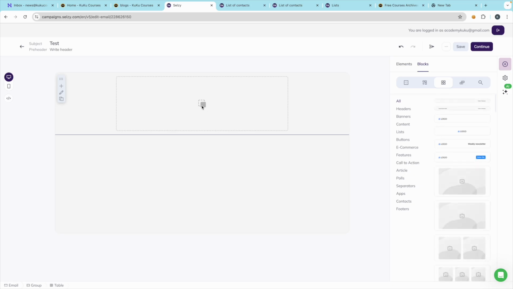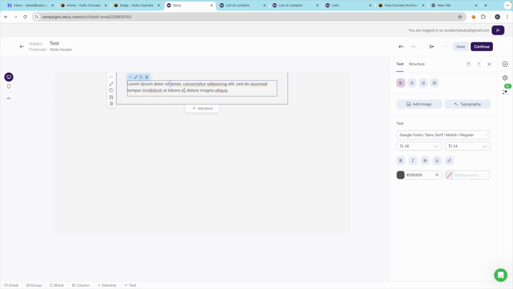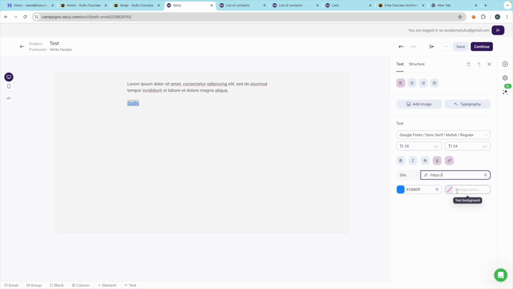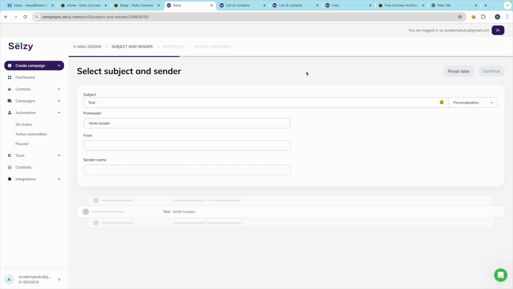And from this part you can write whatever you want. For example, in elements I can go and drag the text here. Let's say this is the text, you can write anything. You can mark a link here, wherever you want to send them. You can promote your product and service over here. After you write the email, you just have to click on the continue button.